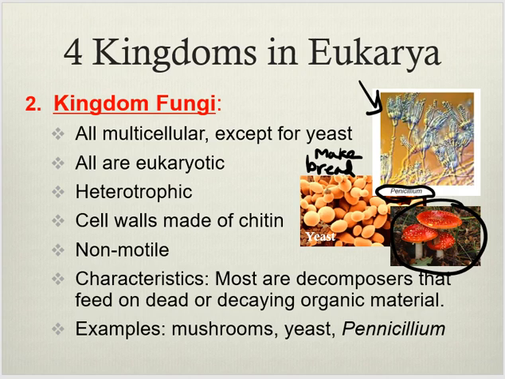Yeah, that's what penicillin's made from. Penicillin is an antibiotic that's made from a fungus. All right. All are eukaryotic. All are heterotrophic, which means they have to rely on something else for energy, for food. They have cell walls, but now we have a different thing in their cell wall. It's called chitin. All right.